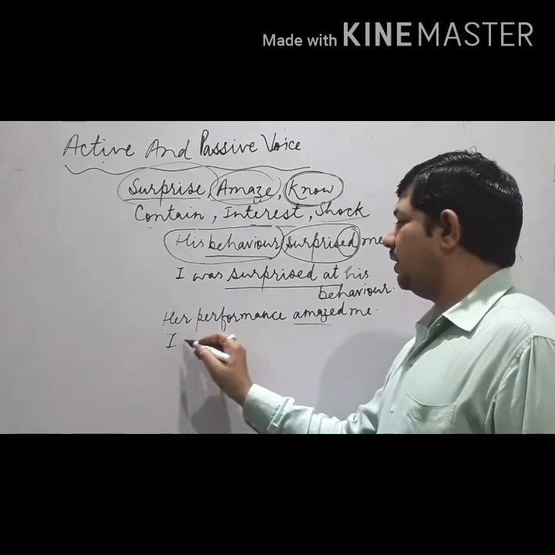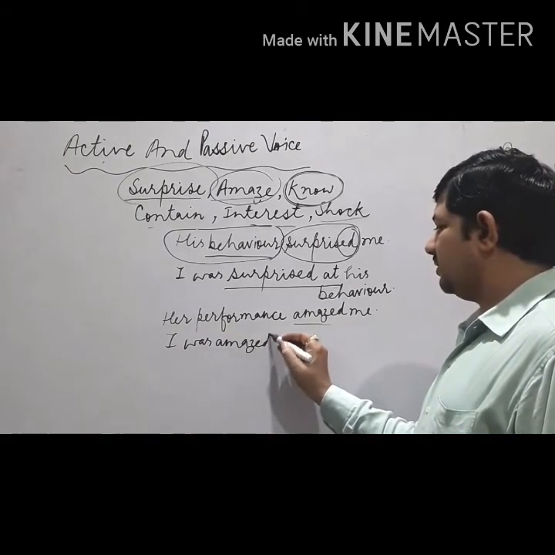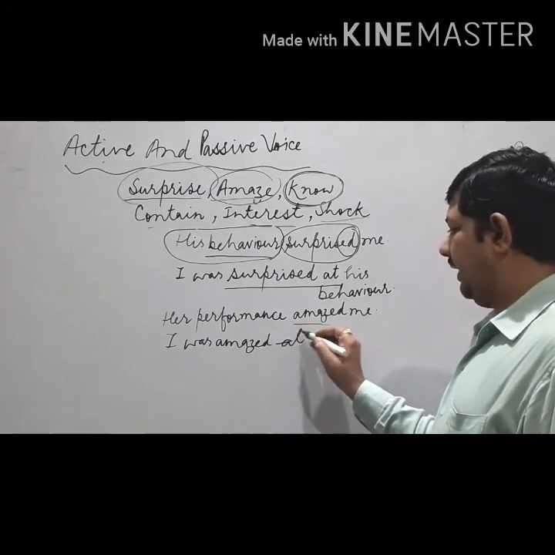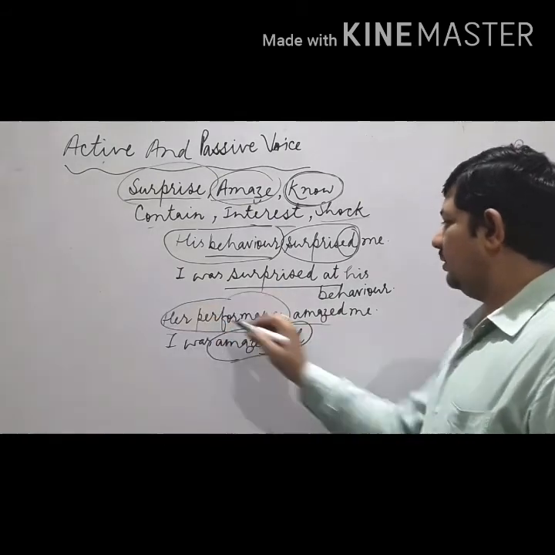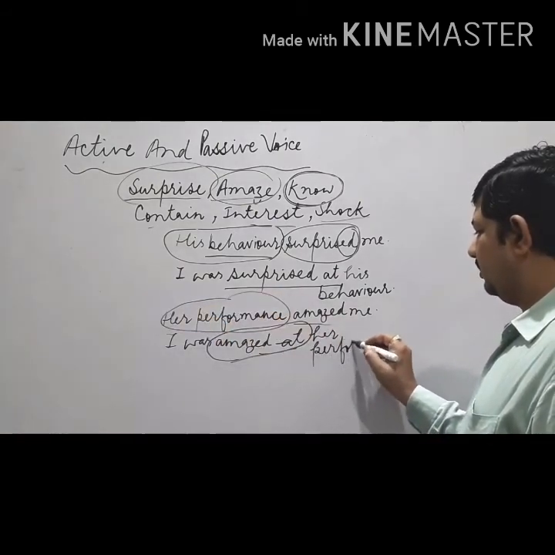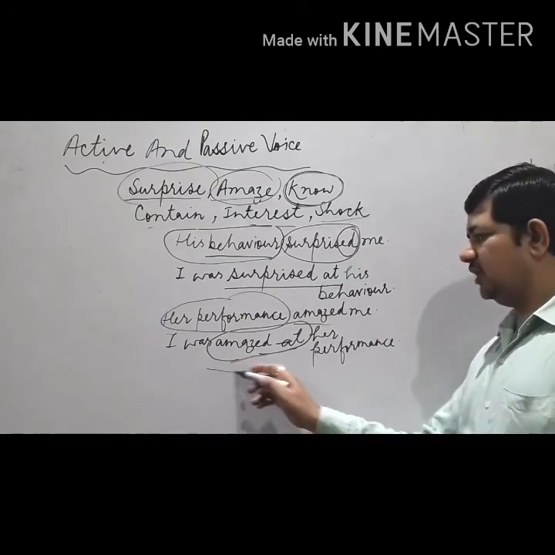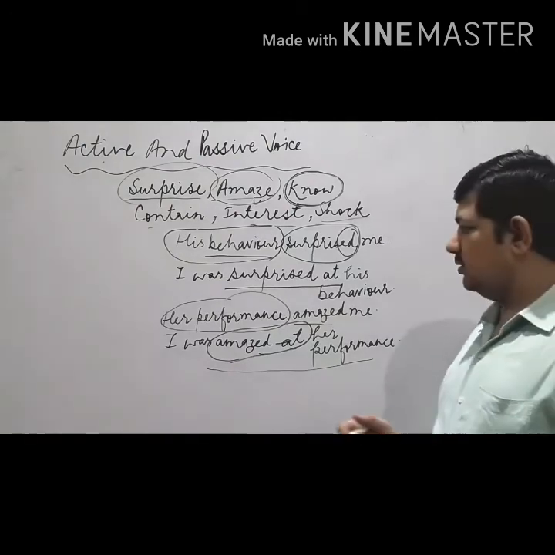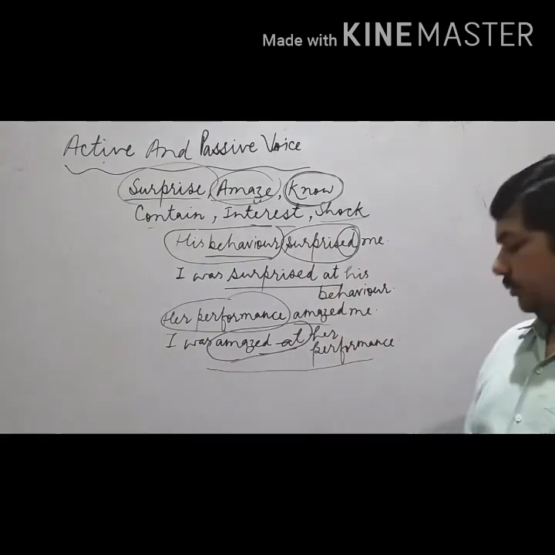So how do we convert? I was amazed at. I was amazed at her performance. Okay. So you are to convert this in this way when you deal with such kind of verbs.